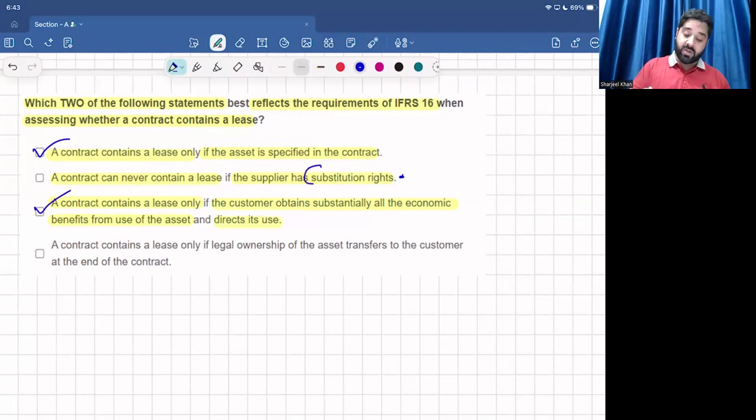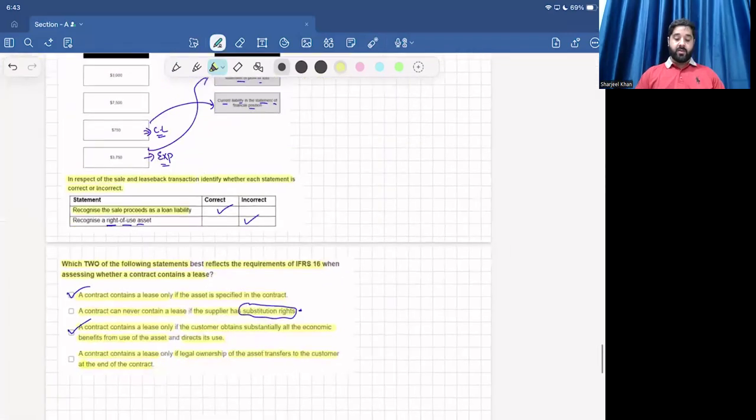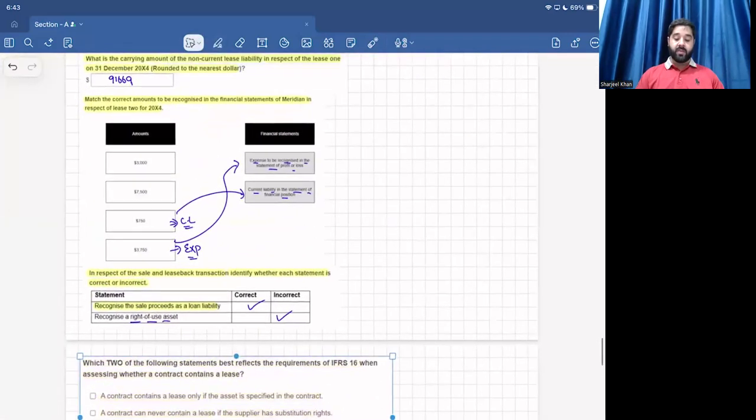For this, the substitution right must be substantive. The last one: a contract contains a lease only if the legal ownership of the asset transfers to the customer at the end of the contract. It's not compulsory. So the correct options are A and C. So this was all about the MTQs of Meridian Company.